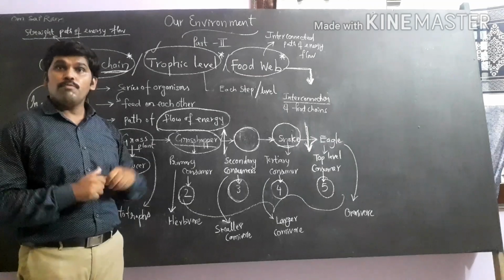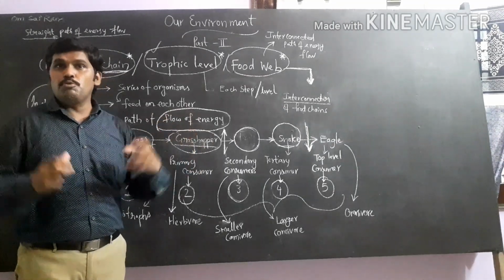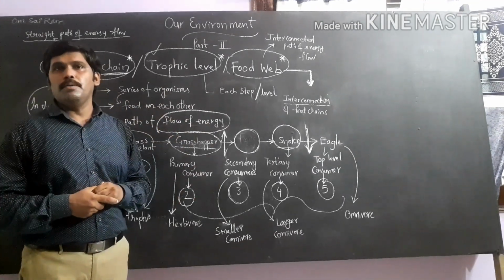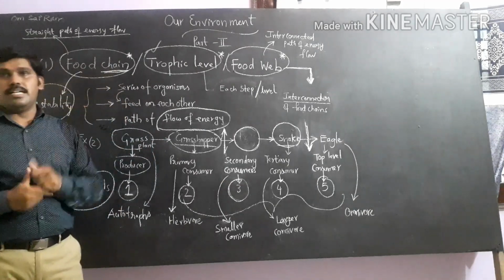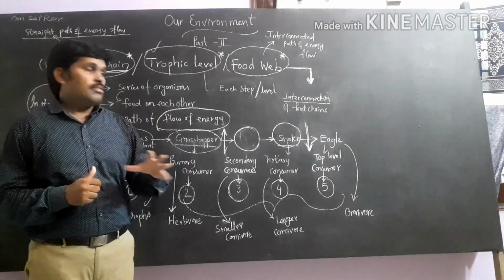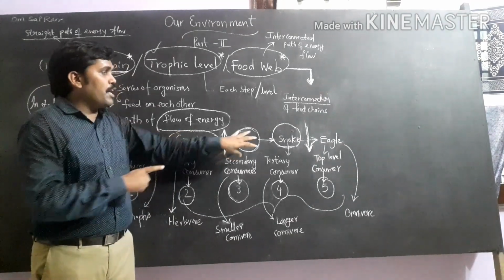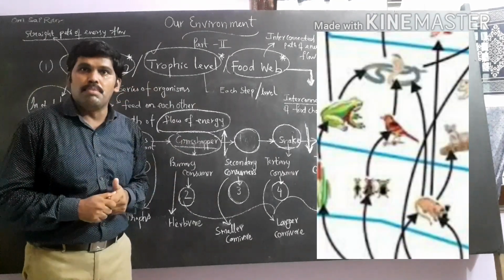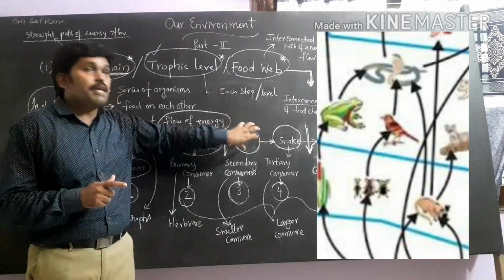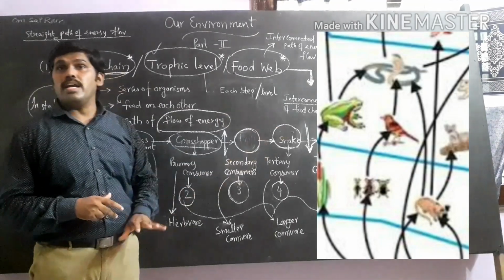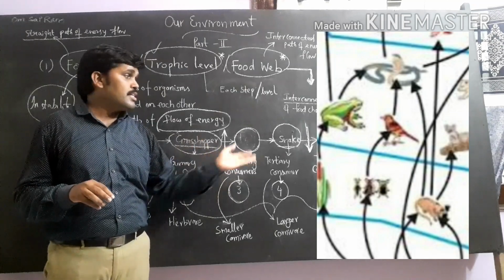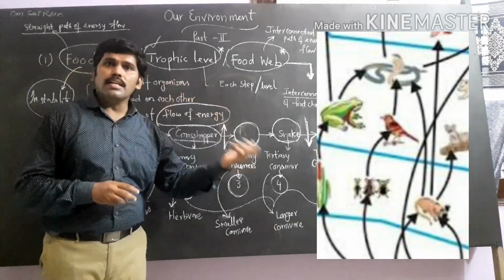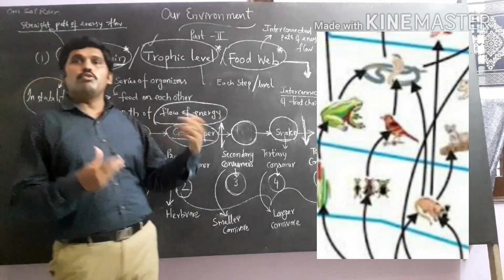But in a food web, as I already said, it is interconnected food chains, so one organism can take different sources of food. For example, the snake feeds on frog in a food chain. If there is no frog, the snake will starve, there is no food and it will die. But in a food web, if the snake does not find any frog, it never starves and the snake population never decreases. Why so? Because the snake can choose alternate food, maybe a rat or some other animals.